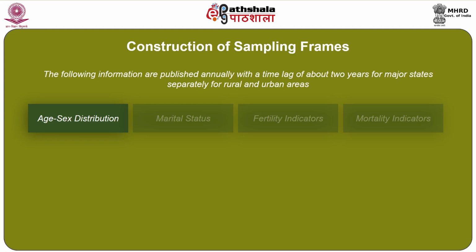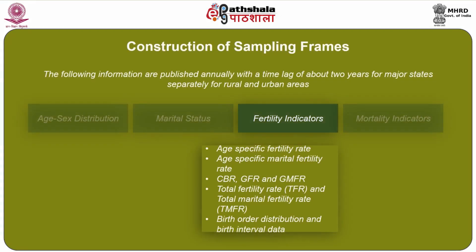The following information is published annually with a time lag of about 2 years for major states, separately for rural and urban areas. 1. Age-sex distribution. 2. Marital status. 3. Fertility indicators like A. Age-specific fertility rate. B. Age-specific marital fertility rate. C. CBR, GFR and GMFR, and D. Total fertility rate and total marital fertility rate.